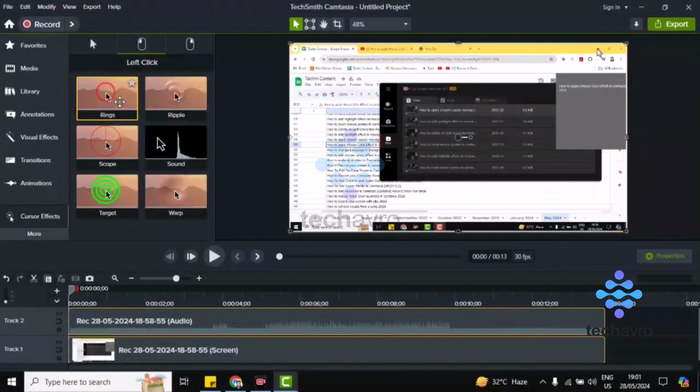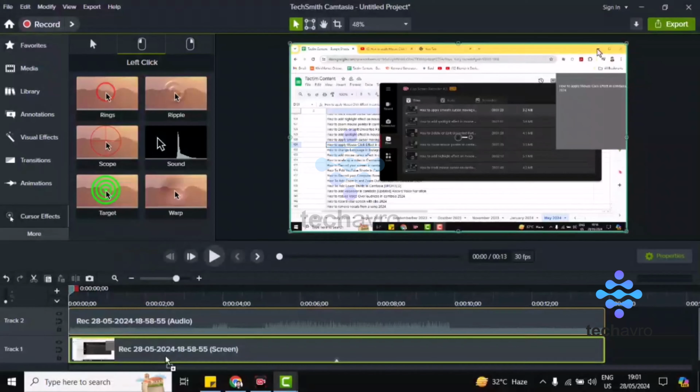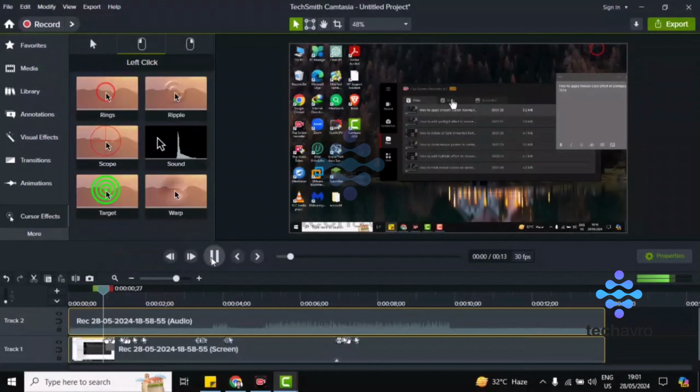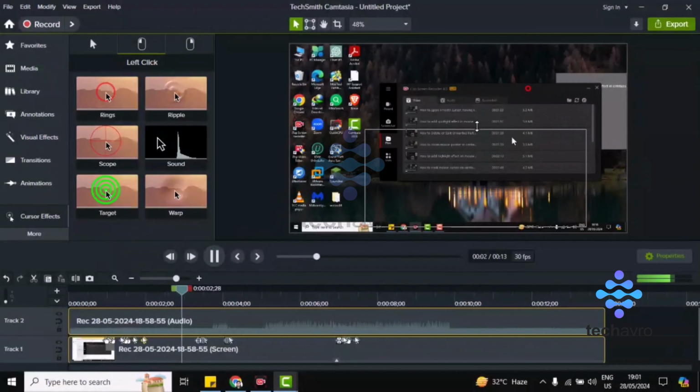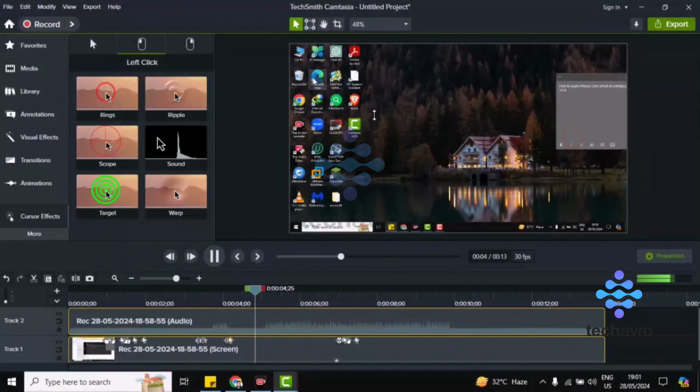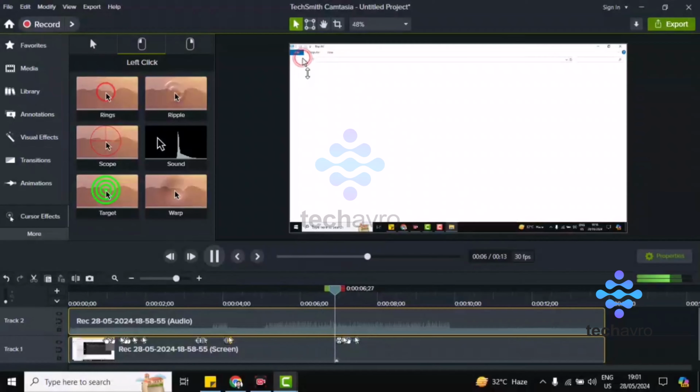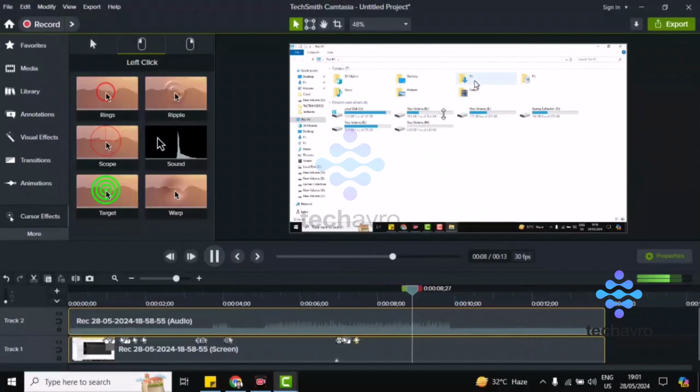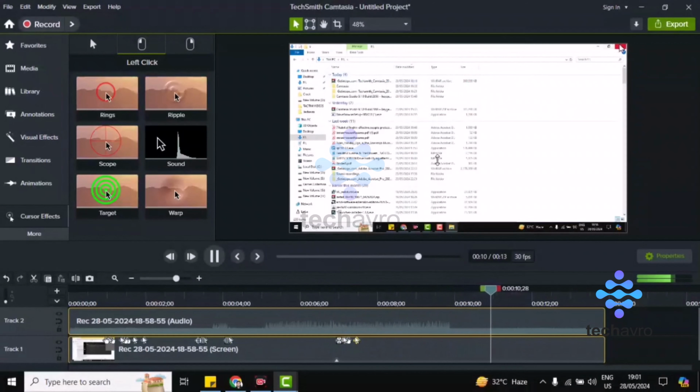Rings, all you have to do is click and hold and drag it to the video timeline. Okay, click and hold and drag it to the video timeline, and if you now see, you can see that it is working. Okay, it is working fine, the effect is working here. So this is how you can do this, guys.